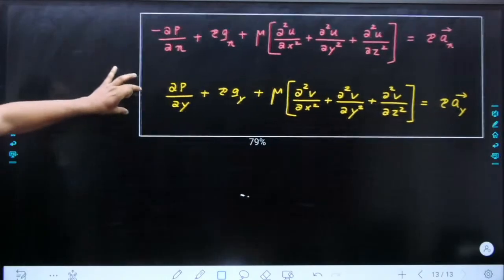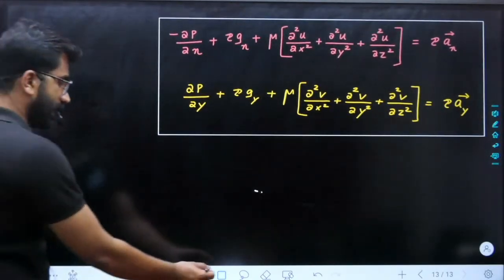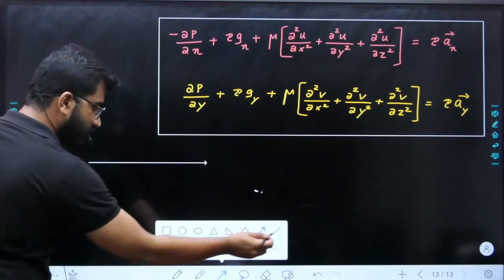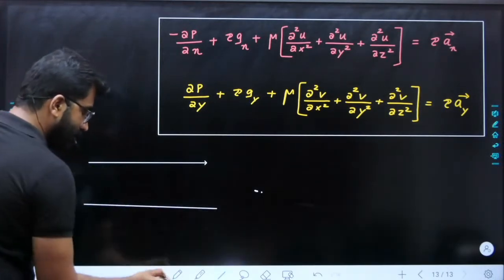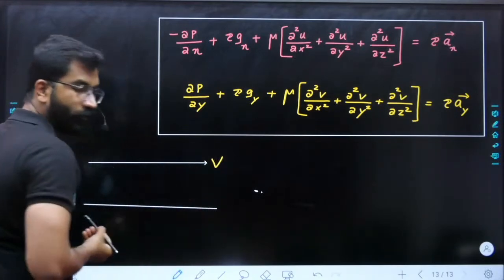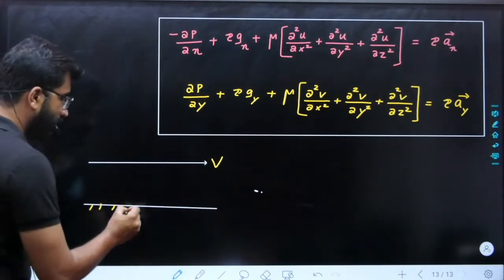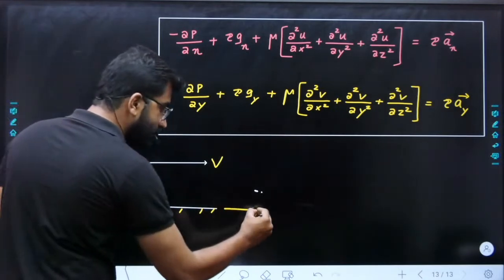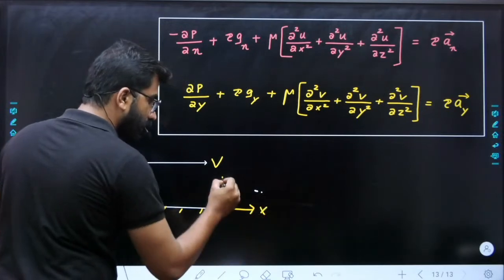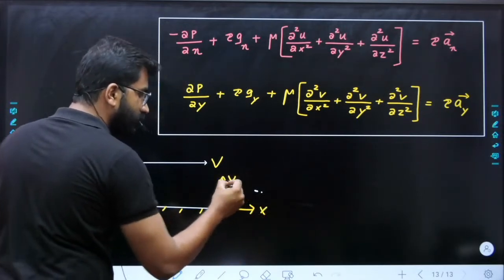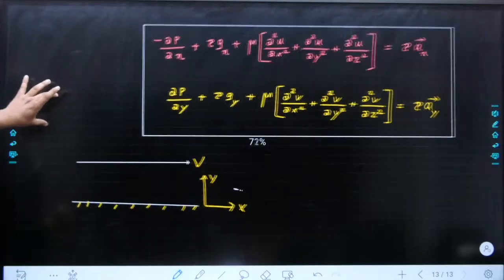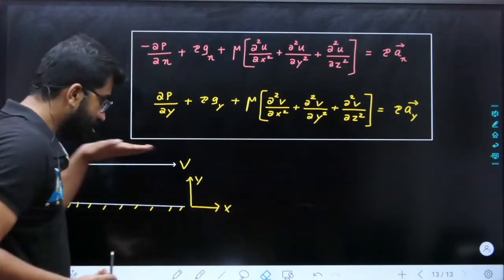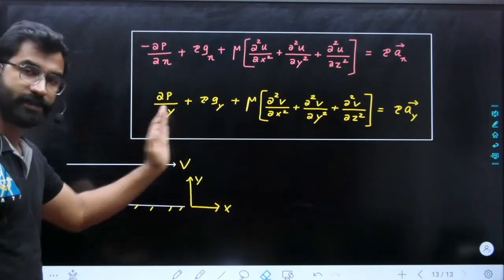Now, important part is how do you solve question based on Navier-Stokes equation. For example, in your question paper, they have given a covered flow. What is the meaning of covered flow? That is, covered flow is this. This is your covered flow. आप देख सकते हैं. That is, the upper plate is moving with the velocity v and lower plate is stationary. Okay, now your flow is in the x direction, but your velocity is changing in y direction.